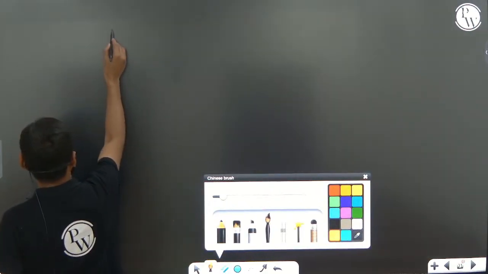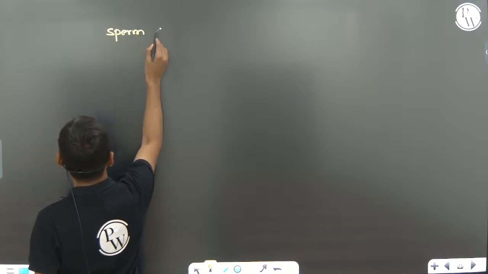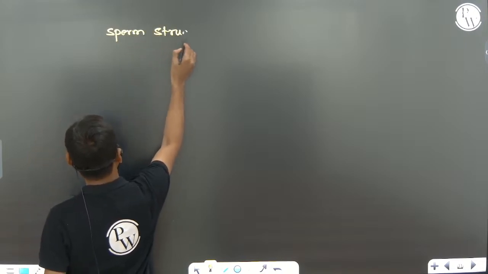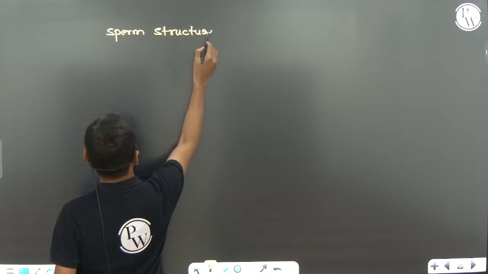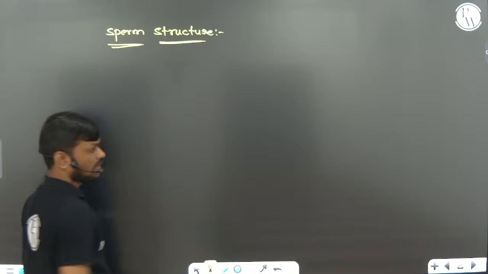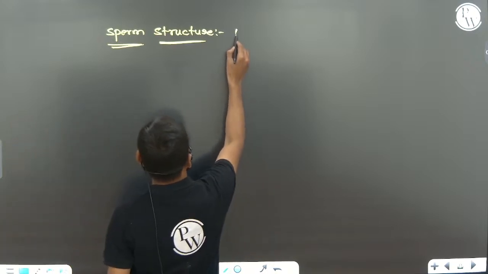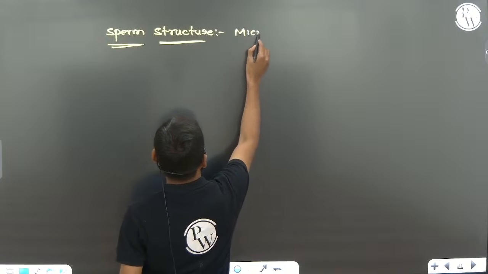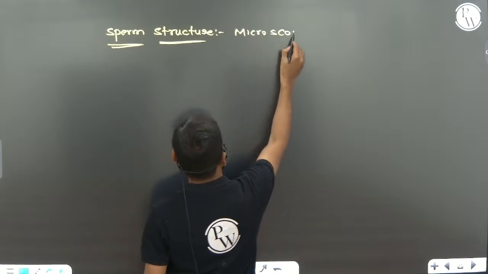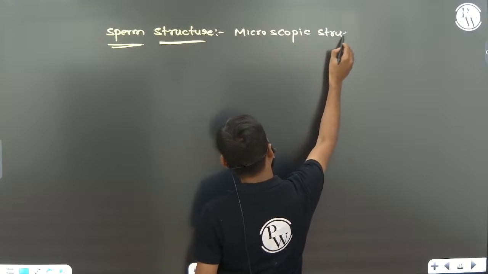So, structure of the sperm. Sperm is a microscopic structure.